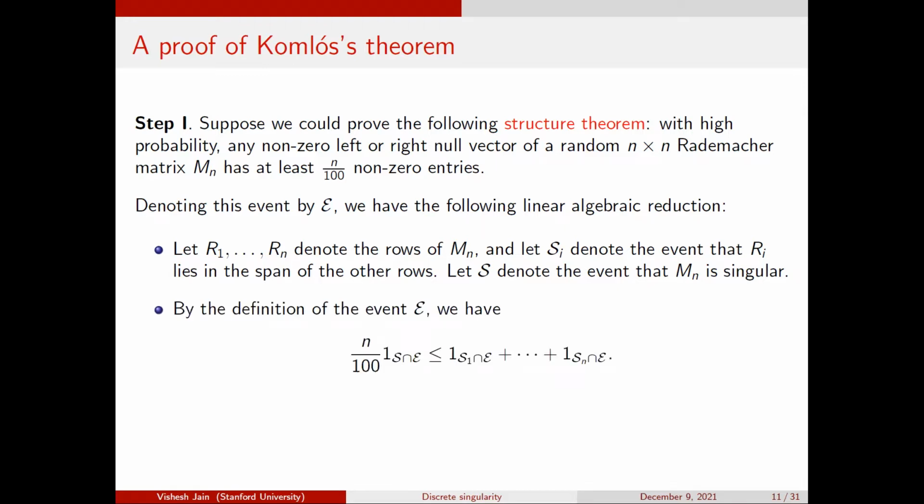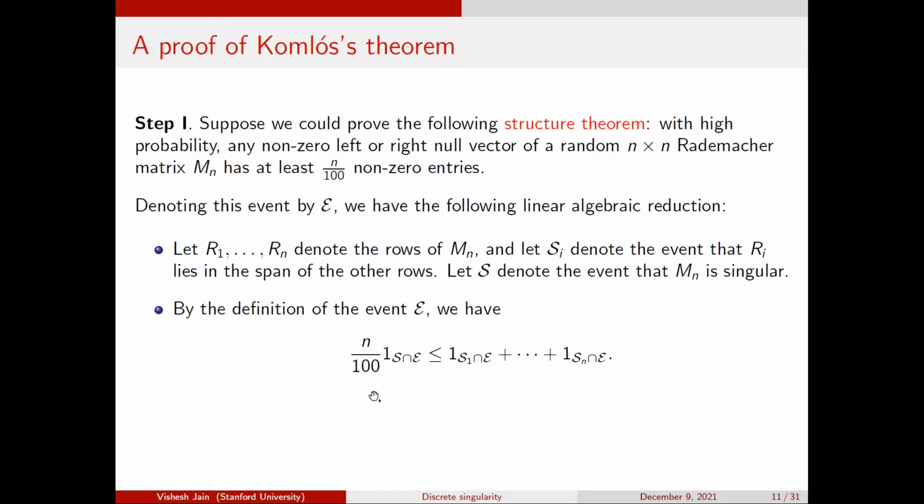The key observation is that if my matrix is singular and the event E holds, then at least n over 100 of these events must hold. Because if my matrix is singular and E holds, then it must have a non-trivial left null vector, and any left null vector has n over 100 non-zero entries. So there are at least n over 100 rows which are in the span of the remaining rows. So I can put an n over 100 on the left-hand side here.